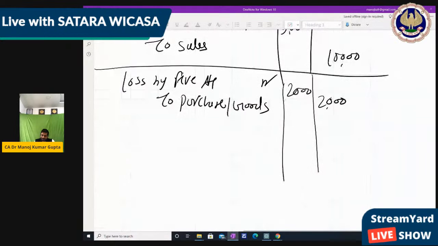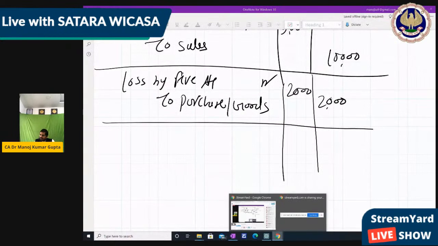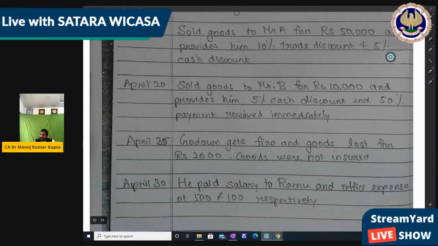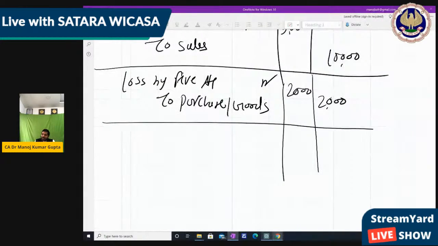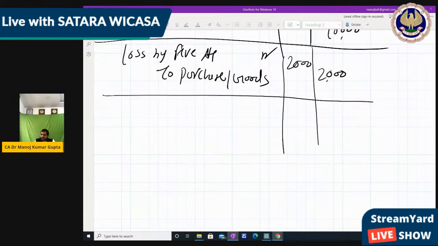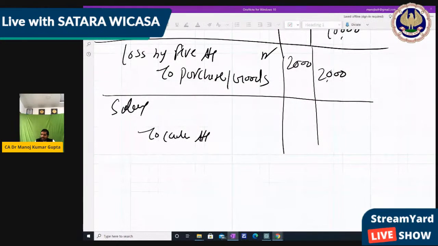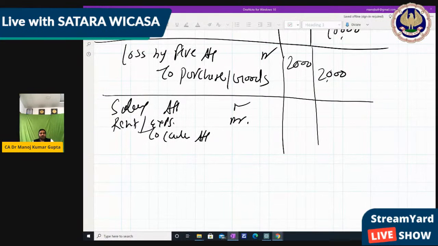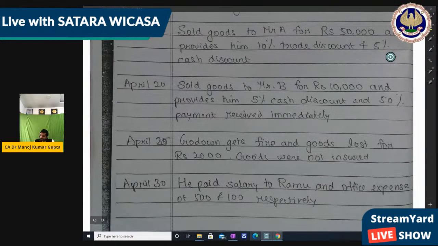Okay, now he paid salary to Ramu and office expense of 500 and 100 respectively. Now we had paid salary and office expense, so cash goes out, so cash is credit. Now we had paid salary to Ramu, so salary account debit. We had paid office rent or expense, debit. So whatever we had paid will be debited, that is 500 and 100 respectively.